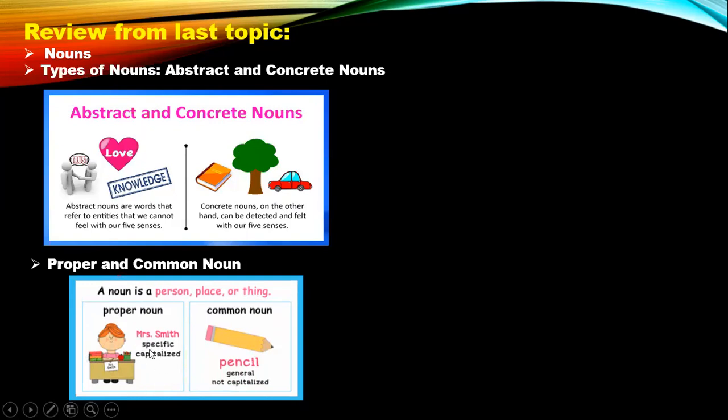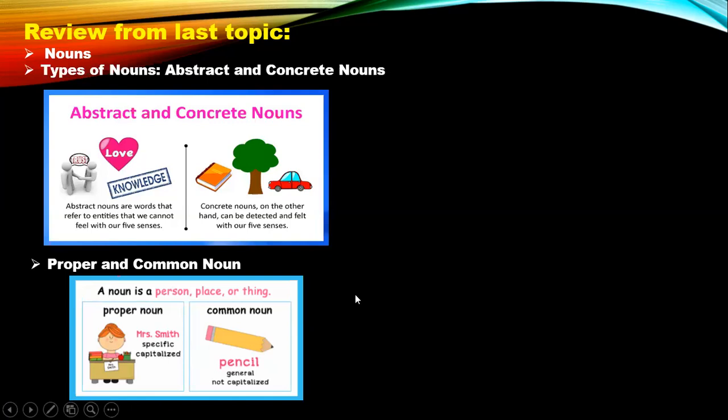Whereas a common noun can be anything in general and it is not capitalized, like a pencil, tree, car, dog. Remember? City. But if I'm talking about a city and I say specifically Karachi, so city will be a common noun and Karachi will be a proper noun. So you all remember all of this from the last classes we have had? Okay, children, so let's move on.